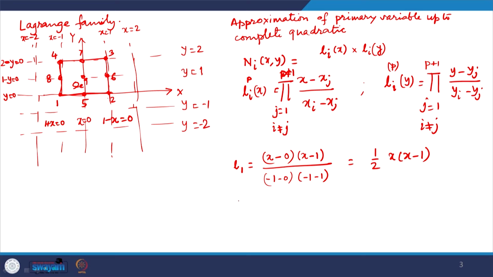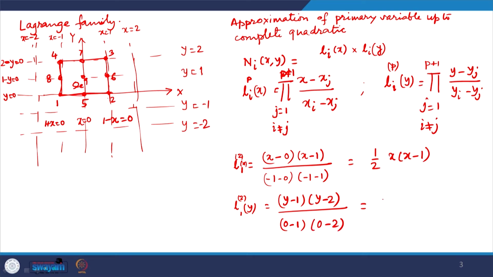And similarly for L 2, this is quadratic, a second degree polynomial in terms of y. For node 1 it will require this equation and this equation: (y minus 1) multiplied by (y minus 2), and then the value of the y coordinate of node 1 is 0. So, it becomes (0 minus 1) multiplied by (0 minus 2).